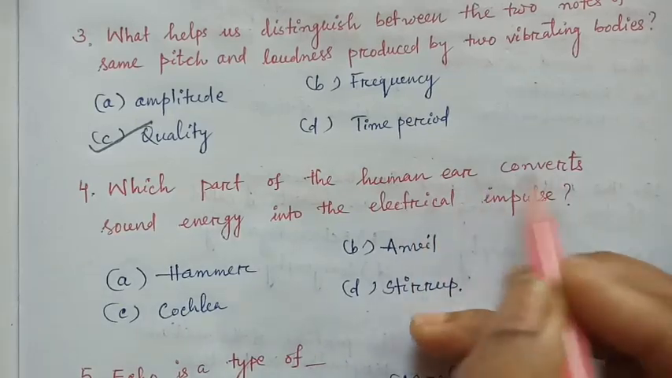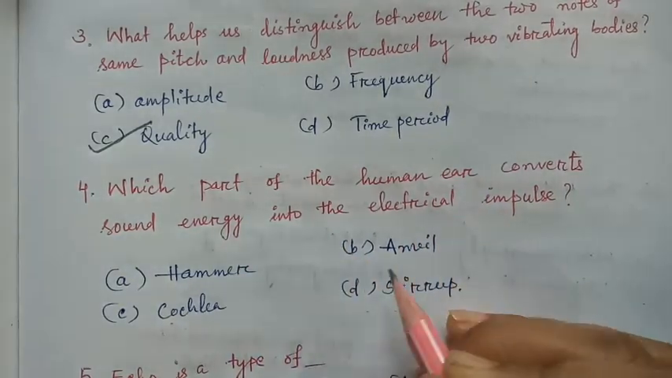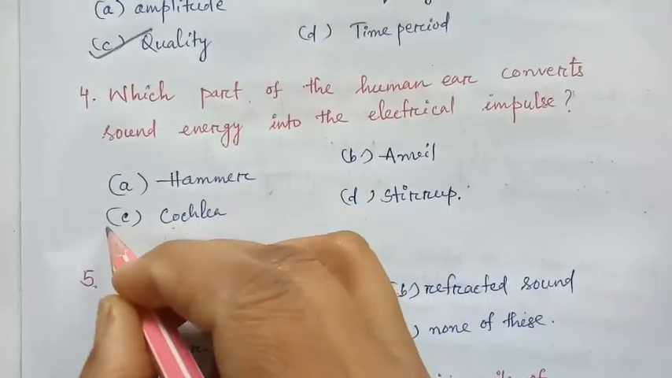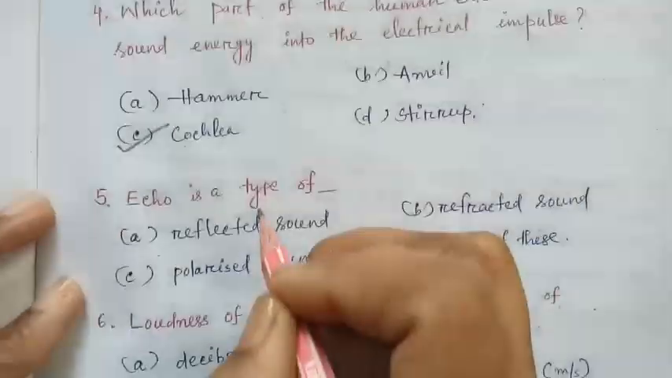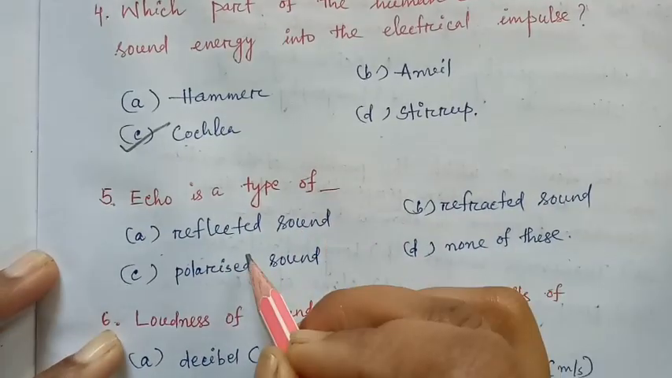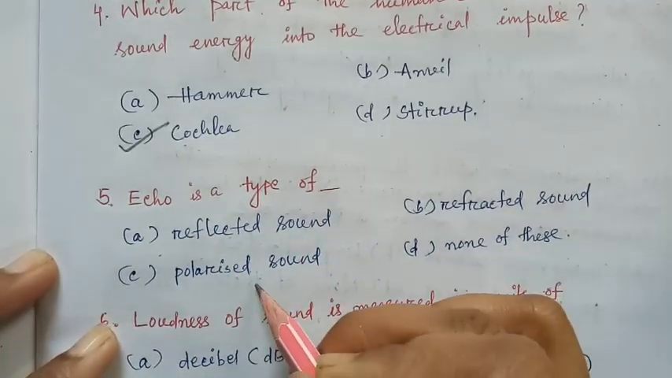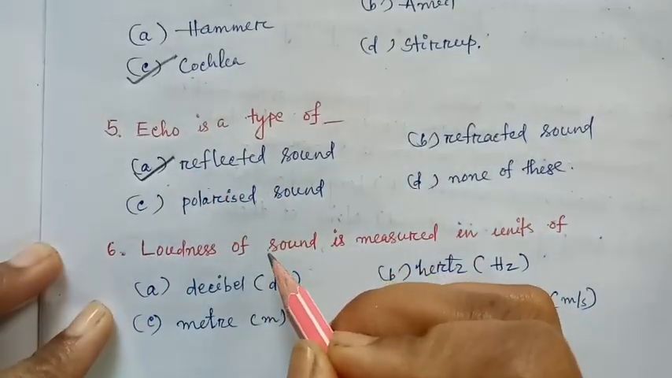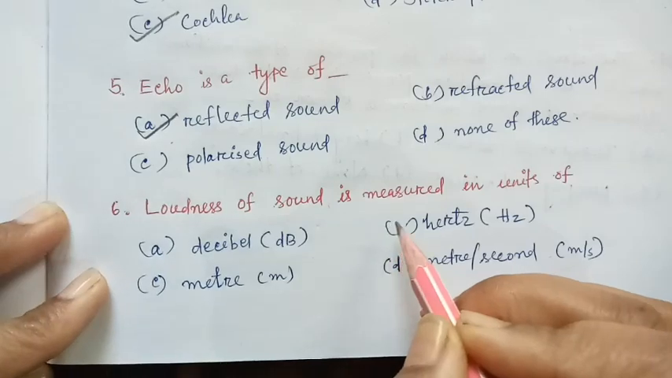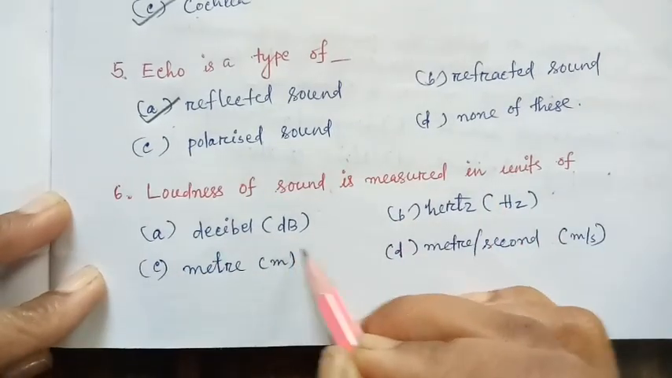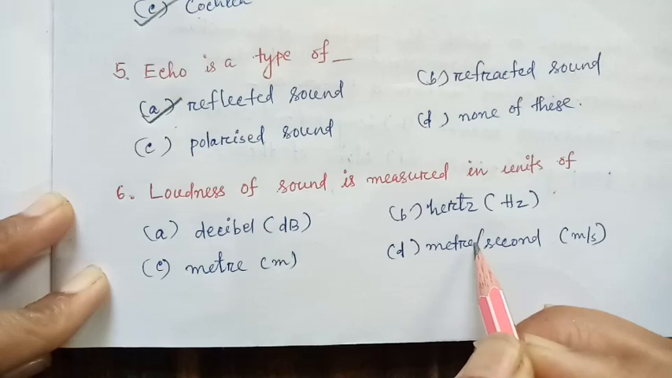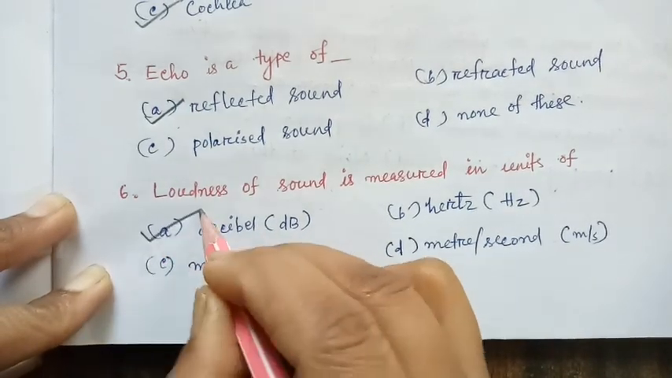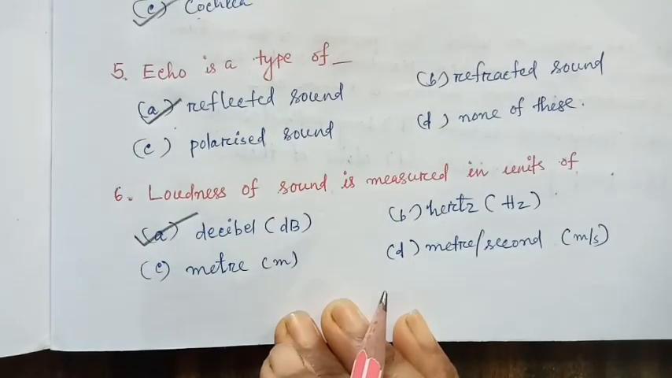Which part of the human ear converts sound energy into the electrical impulse? Hammer, anvil, cochlea, stirrup. It is your cochlea. Next, echo is a type of reflected sound, refracted sound, polarized sound, or none of these. Echo is a type of reflected sound. Loudness of sound is measured in units of decibel, hertz, meter, meter per second. Loudness of sound is measured in decibel. Option A.